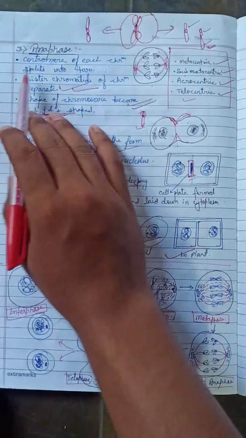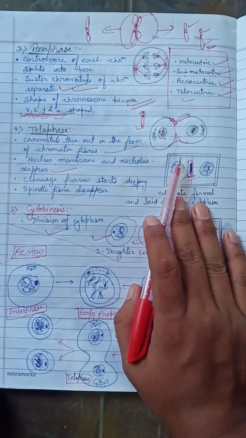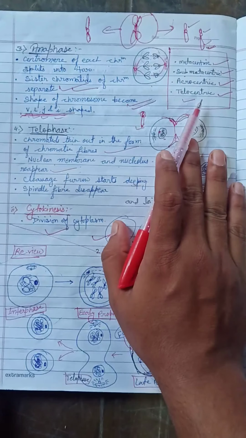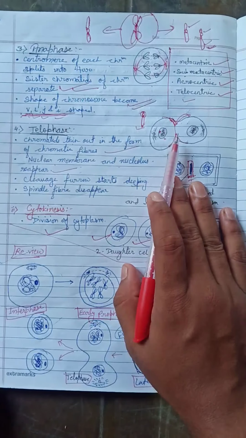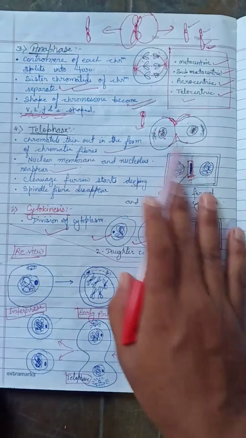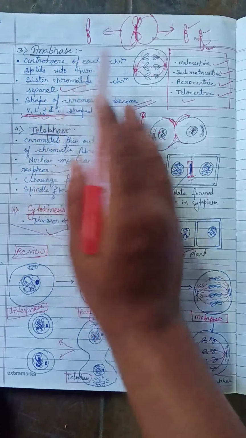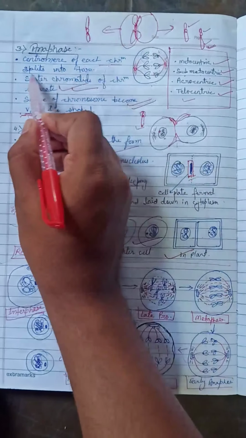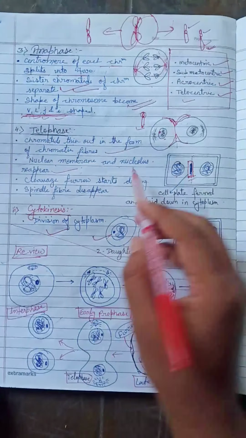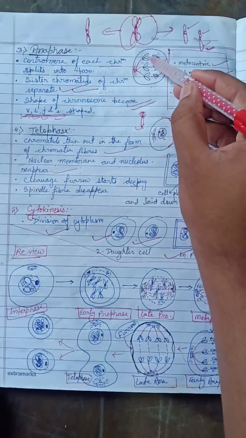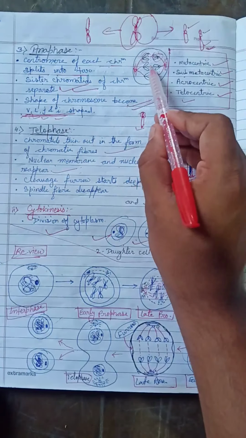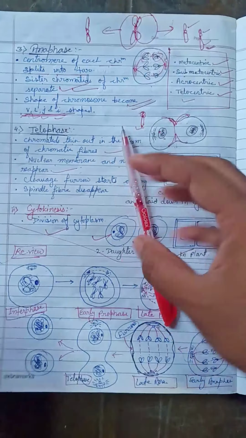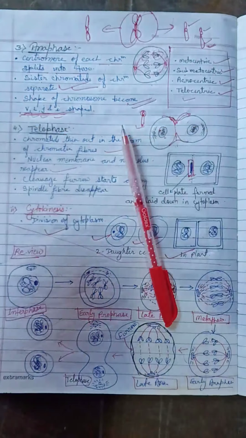Now take a look at anaphase. Anaphase of mitosis has the same characteristics as anaphase of meiosis. Look at the characteristics: the centromere of each chromosome splits into 2. That means the chromosomes are divided into 2 parts.